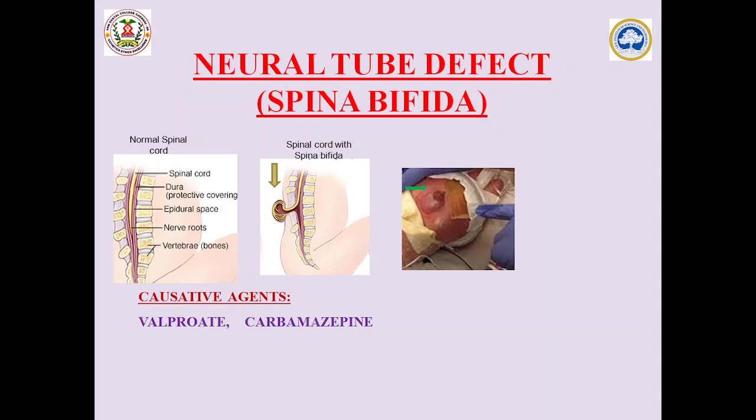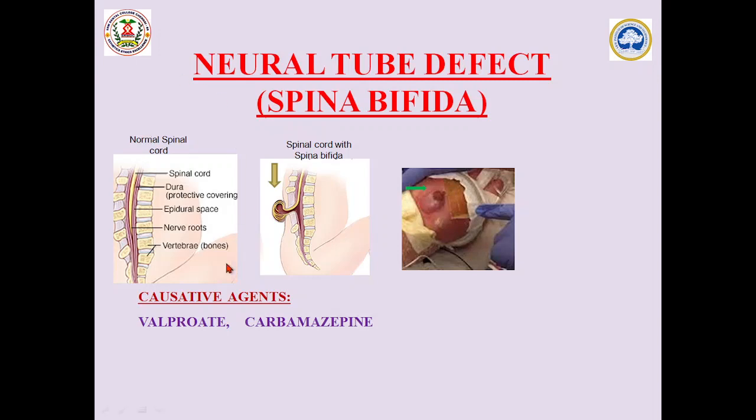The next important teratogenic effect is spina bifida, that is the neural tube defect. This is the spinal cord with spina bifida. Valproate exposure prevents the morphological and biochemical conversion of the caudal extreme of the PNP during late spinal closure. This is the main reason for the development of spina bifida.